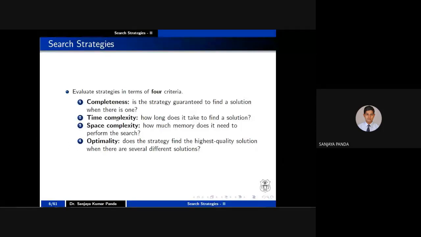Next is your time complexity. That is nothing but how long it takes to find a solution. And space complexity: how much memory is required. I will explain these two later. But optimality says that, suppose in a particular problem, let us take an example so that it is more clear.